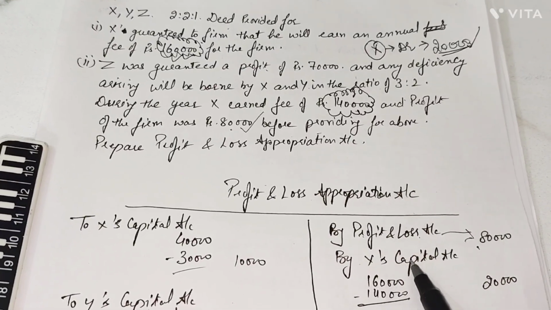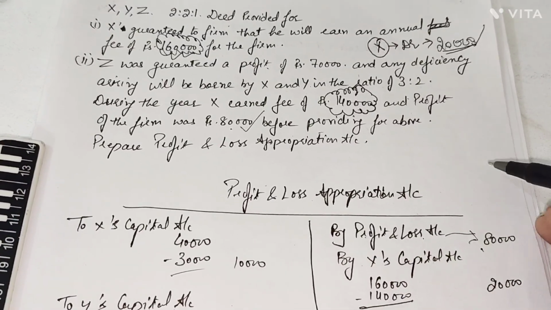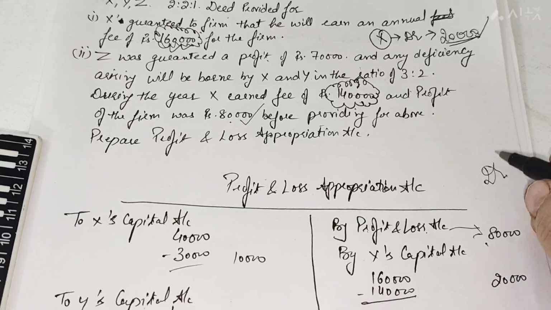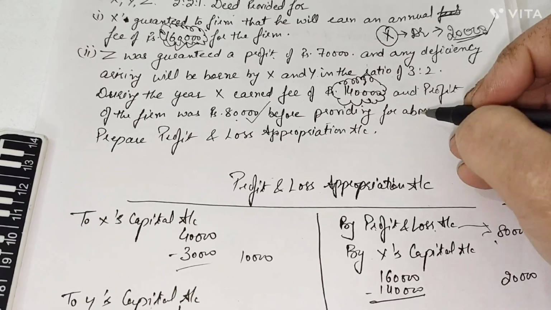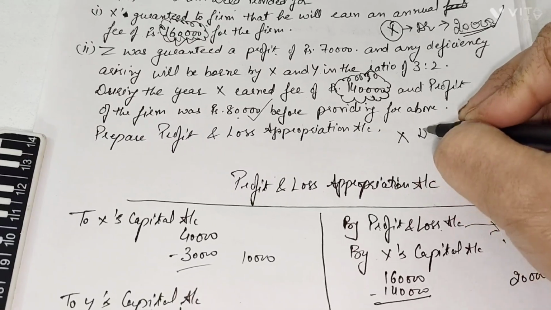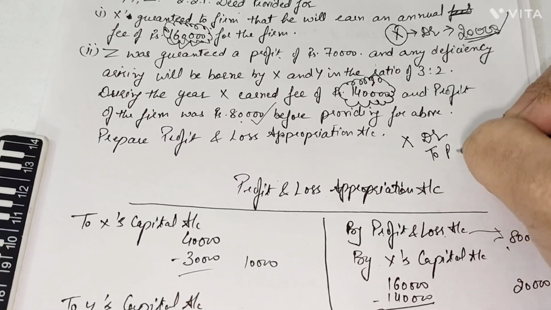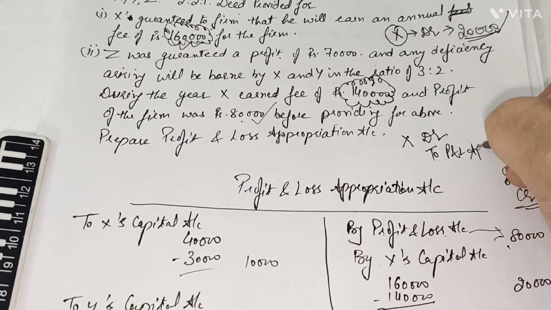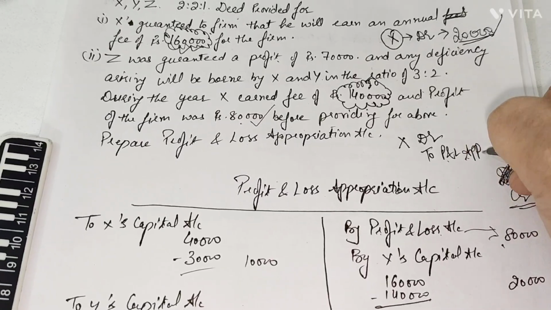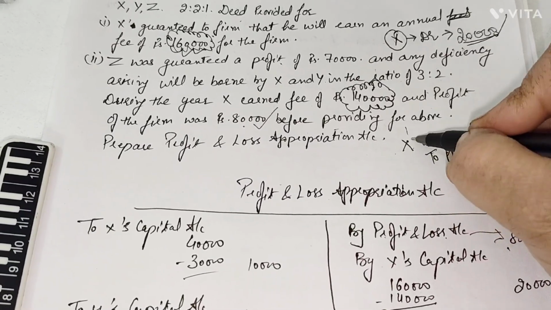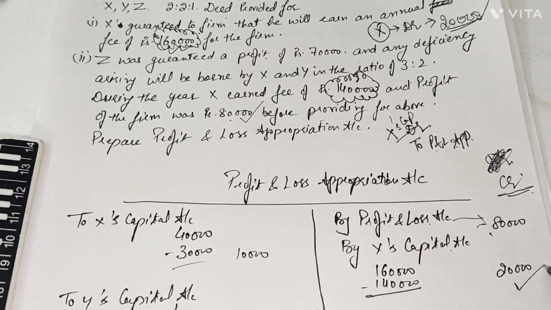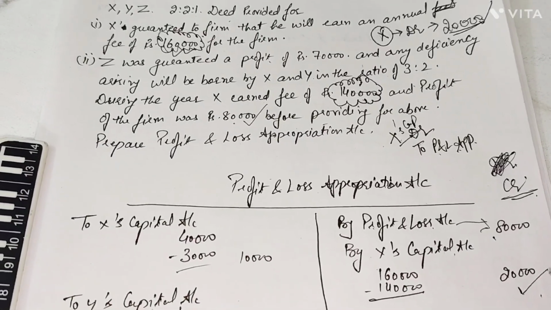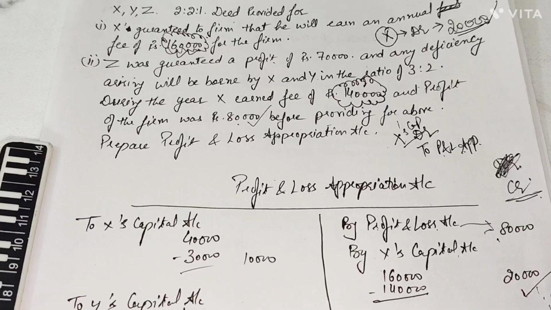That's why X capital account is appearing on the credit side of the P&L appropriation account, because the journal became X debit to P&L appropriation account. So this is placed over here with rupees 20,000 for the difference value which is not earned by X, right?